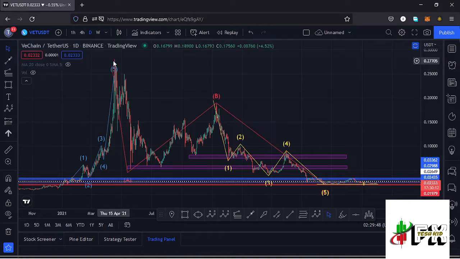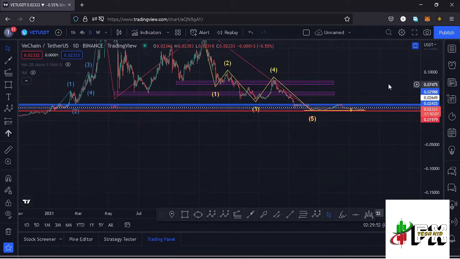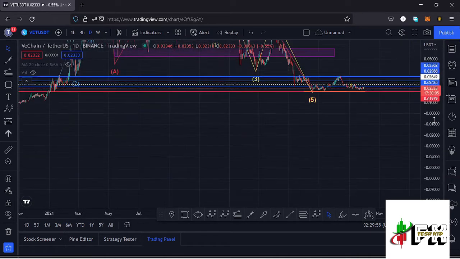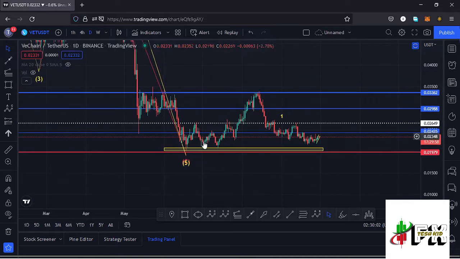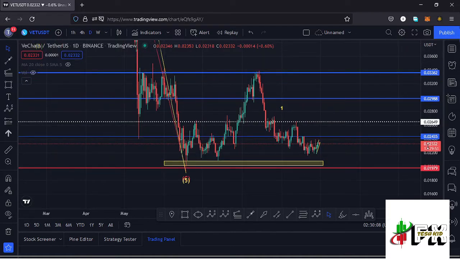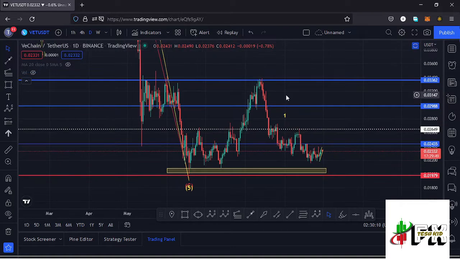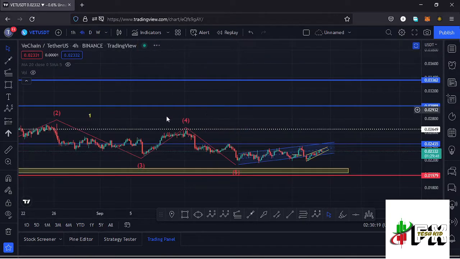Vechain from the all-time high has been seeing lower prices in this massive ABC corrective movement, and starting my analysis here on the daily chart. After making a low down there, you can see we saw a very nice bounce to the upside, managed to break above key areas of resistances, but at the key area of resistance at around the $0.03362 mark we got rejected, and we are seeing a massive pullback to the lower side. Jumping to the 4-hour chart for further analysis.